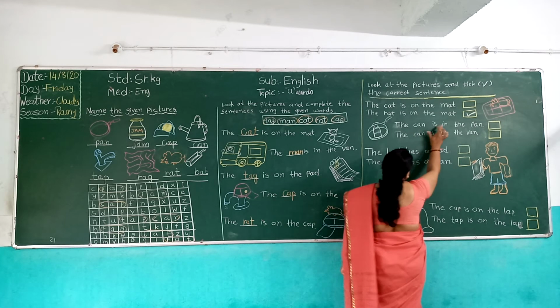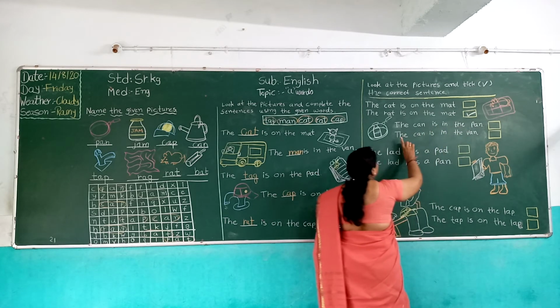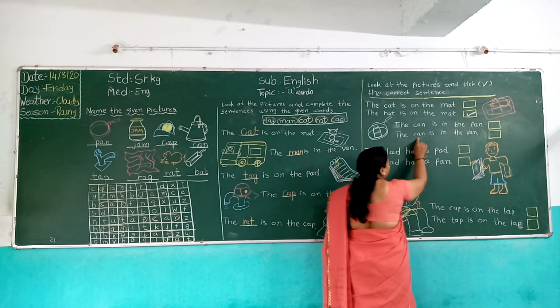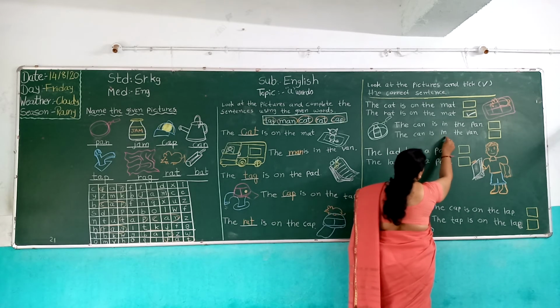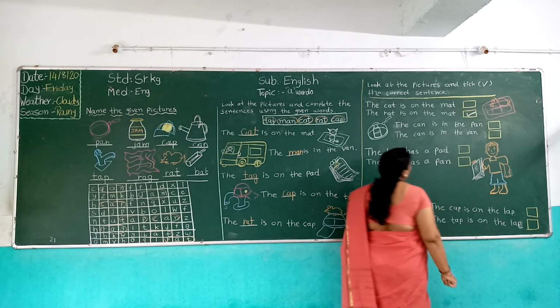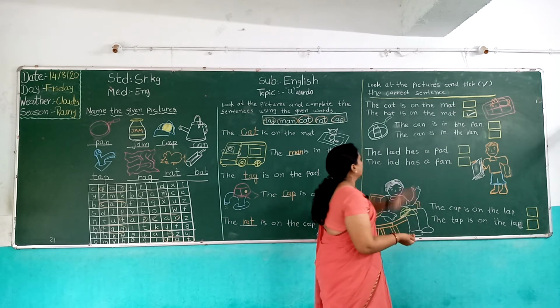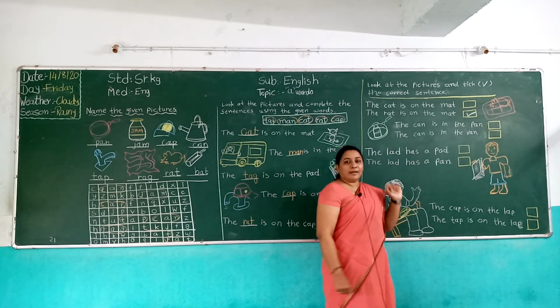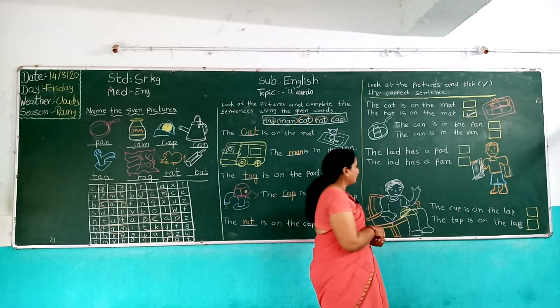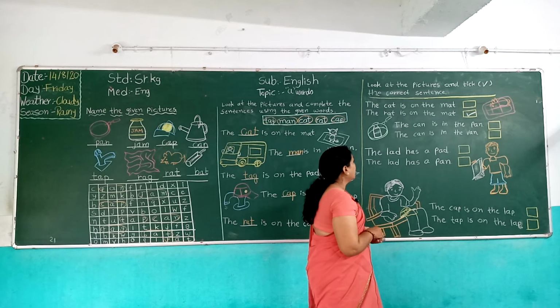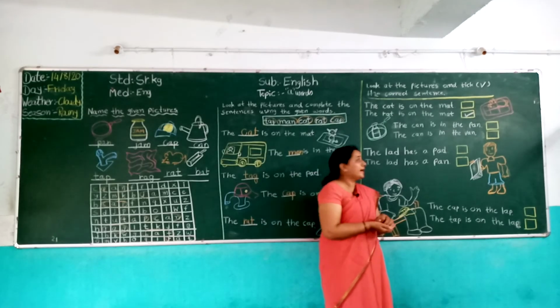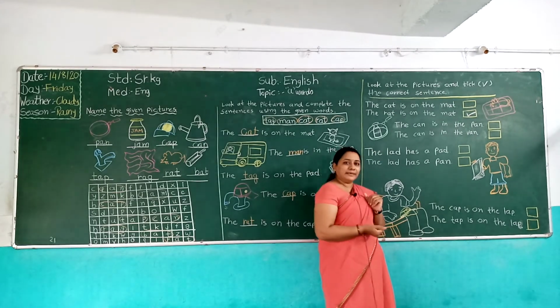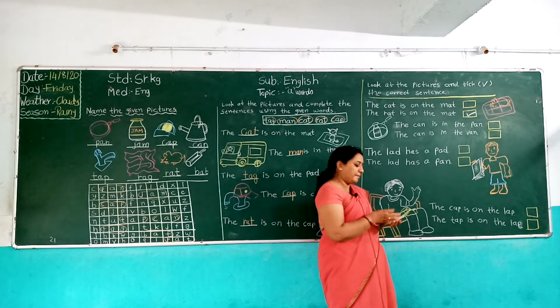The can is in the pan. T-H-E the can, I-S is, I-N in, T-H-E the van. The can is in the van. No. Can is not in the van. The can is in the pan. Yes.